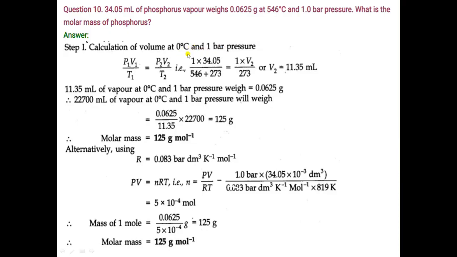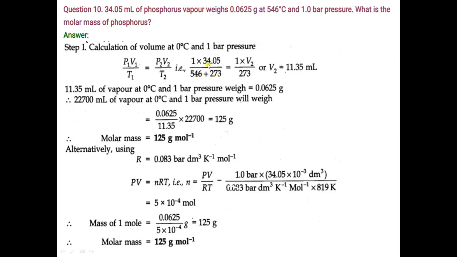Okay, so when we use standard condition, then we will take P2 1 bar, temperature 273 Kelvin, and V2 is unknown. And here P1 is 1 bar, which is given in the question. V1 is 34.05, which is given in the question, and temperature is 546 degrees Celsius. So we will convert it into Kelvin.